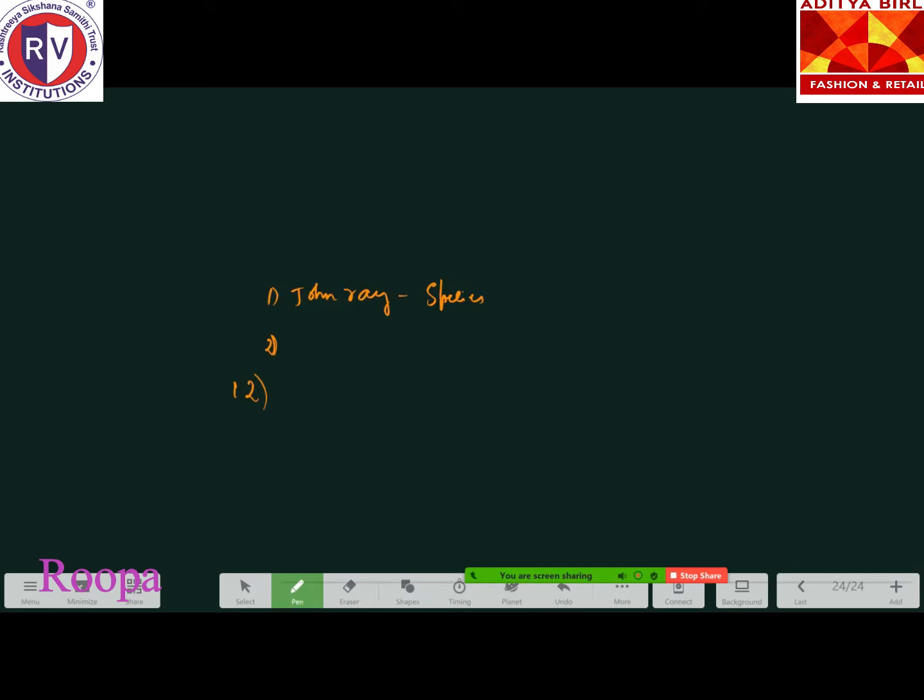Yes. The 12th question is father of Indian systematic botany. Option? Option 1, correct. Option A is the correct option. H. Santapau. H. Santapau is the father of Indian systematic botany.